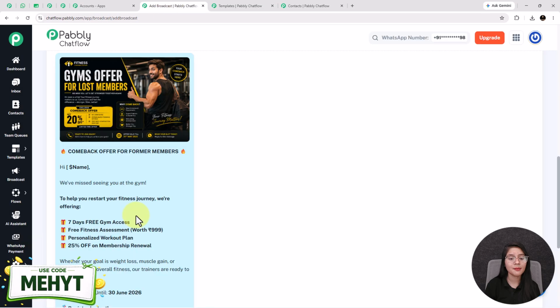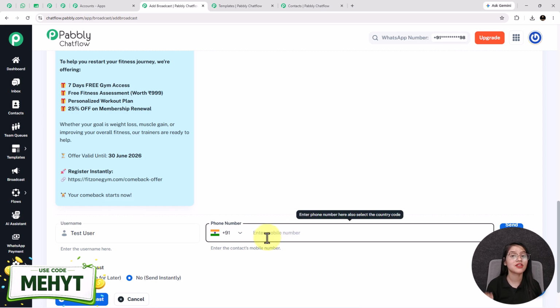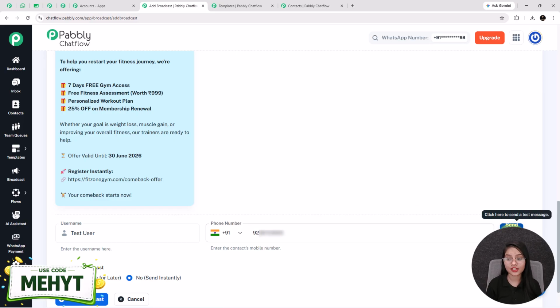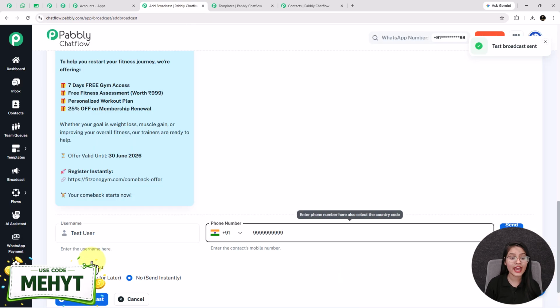After selecting the template, now I am going to test this broadcast. That's why I am entering a username as test user and entering my number in this field, just for testing purposes. After that, I am clicking on the send test message button. See, it says that test broadcast sent. Now I am going to show you my WhatsApp account. See, immediately I received a message and it includes my name as test user, exactly the same as I have entered here. This means that till now our broadcast setup is working perfectly.